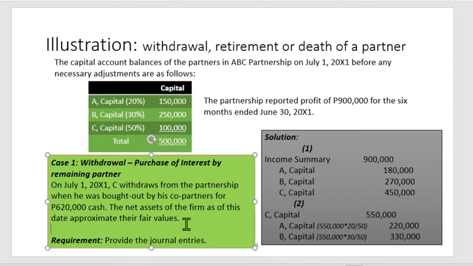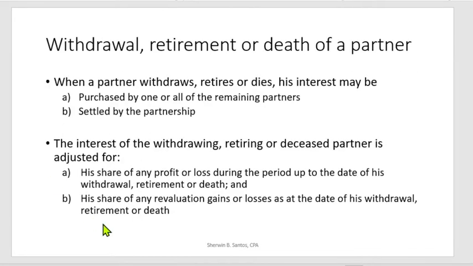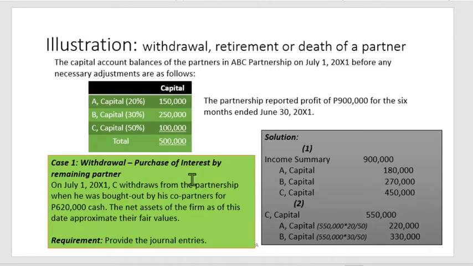So first, before we recognize the withdrawal and transfer of equities, as stated in our previous slide, we account for the profit and loss up to the date of withdrawal. The partnership profit is 900,000.